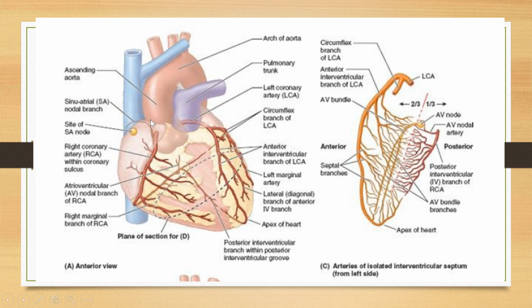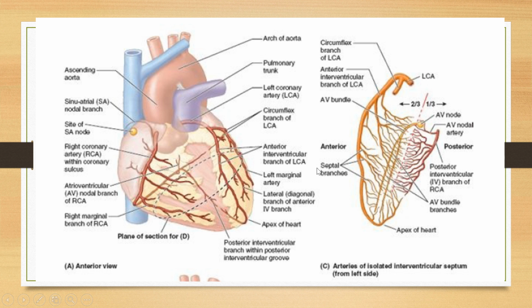Again, another diagram. See here, this is the right coronary artery. Okay, it is giving many branches here. The posterior interventricular branch is also shown here, which is coming out from the right coronary artery. This is the left side. It is giving the circumflex branch. Again, I am repeating again and again, the main branches of the left coronary artery are the circumflex branch and the anterior interventricular branch.